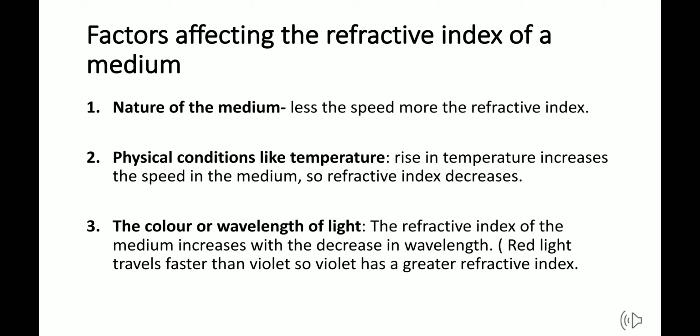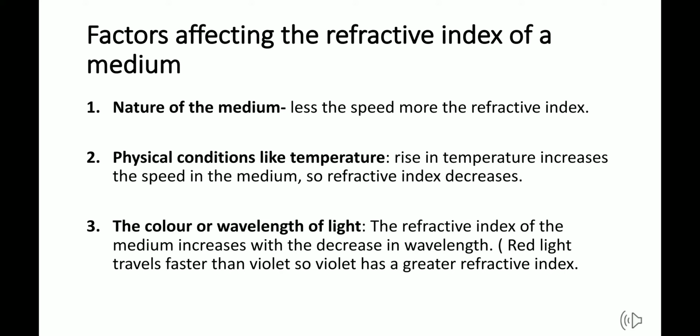Number 2, physical conditions like temperature. Now you know that if any substance is heated, it starts changing its density. If a solid is heated, it starts changing to its molten state, that means a fluid state. In that case, how does temperature affect?